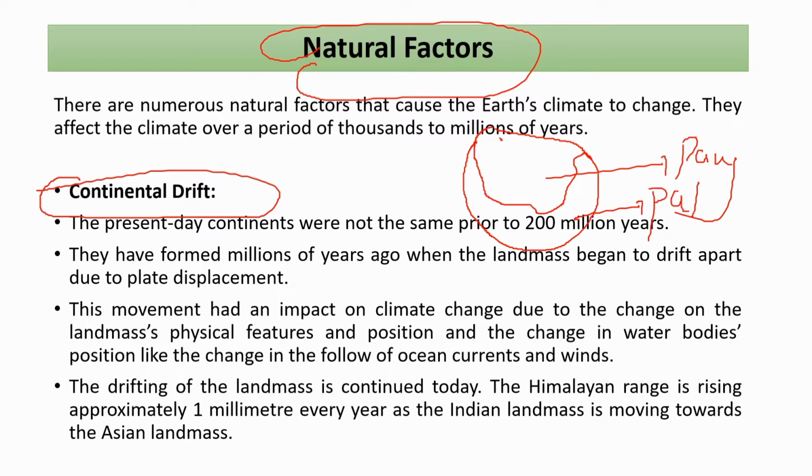Over a period of time, this Pangaea split and started drifting. Along with this drifting, climate change occurred due to the variation in the climatic factors of the region. This is considered one of the prime natural factors causing climate change.